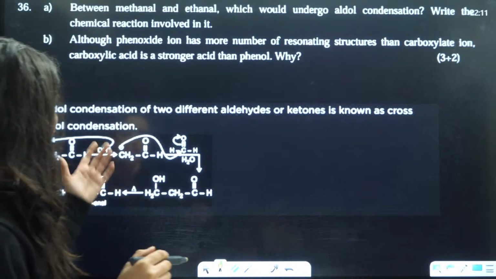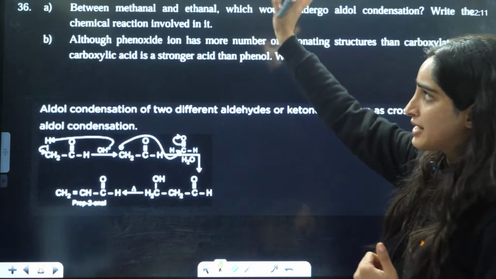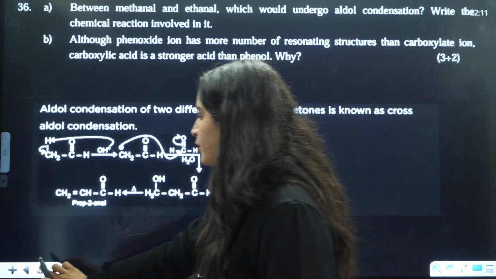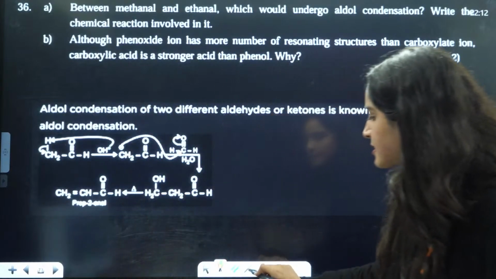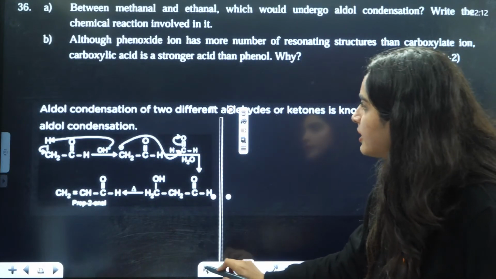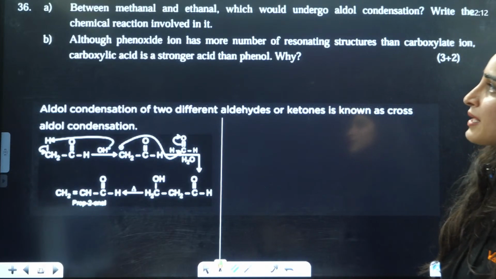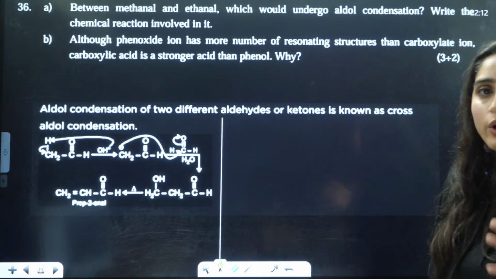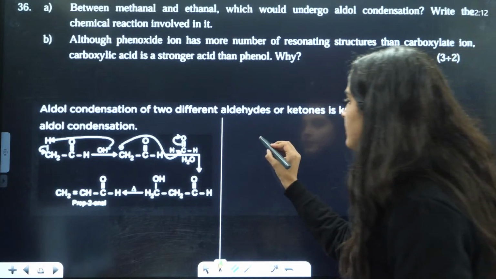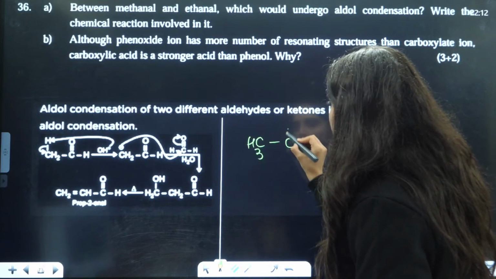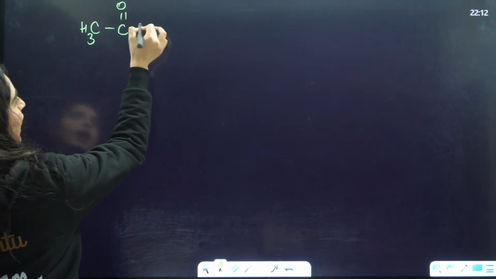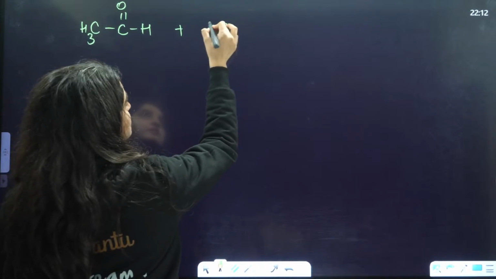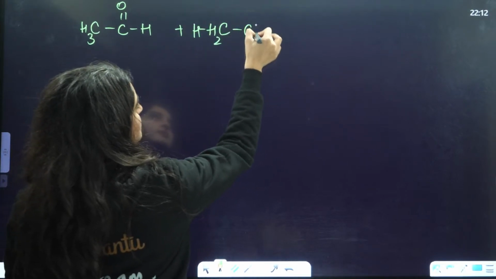Okay, cross aldol condensation. I'll just tell you a very simple method. Basically, not one product will be formed, so many products will be formed here, right? So I've just written one product. So write the chemical reaction involved in it, right? If you talk about ethanal to ethanal, ethanal means CH3, C double bond O, H, and I'll just write it on the next page. If you talk about ethanal and ethanal, this is C double bond O and this is H. Plus you have CH2 and this is H and this is CHO.